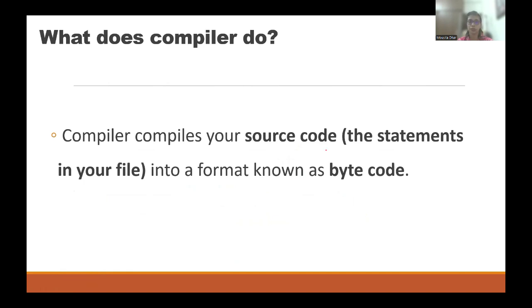Compiler compiles your source code. The statements in your source code means whatever you have written in your file. First, put the water in, boil the water, then put the sugar, then put the tea leaf. Whatever the instructions, those instructions are the source code. Now, the compiler compiles your source code and transforms it into a format known as bytecode. It's not the machine code, remember. It converts it into an intermediate code, which is called bytecode.